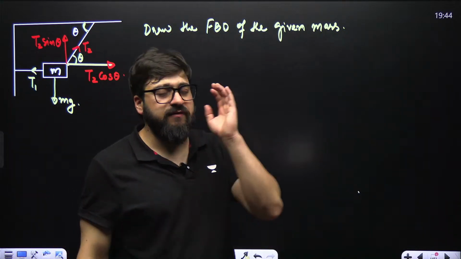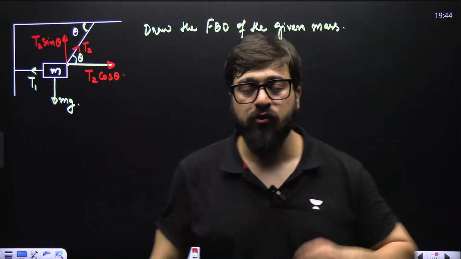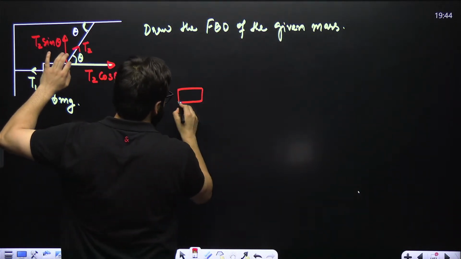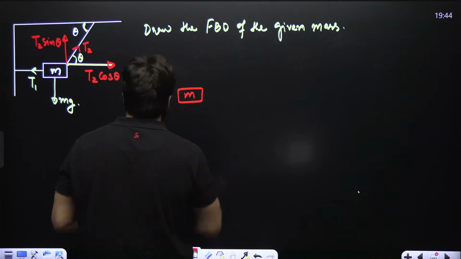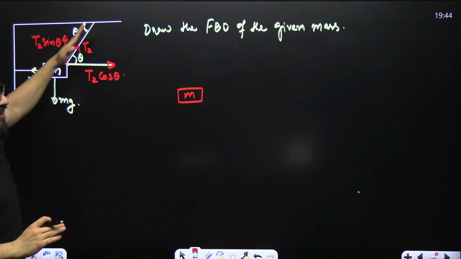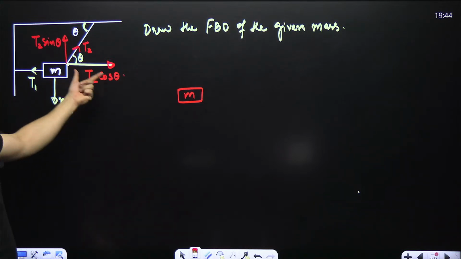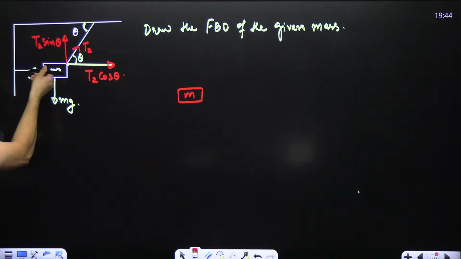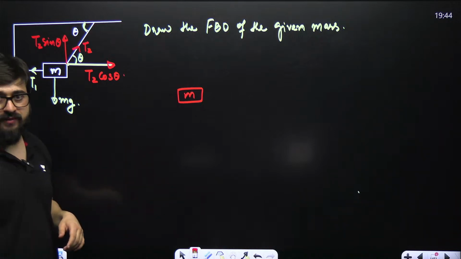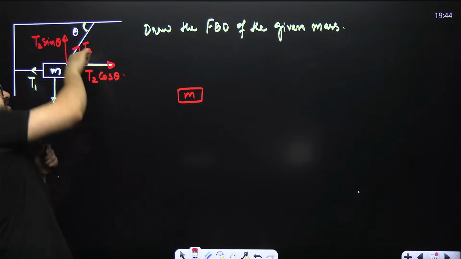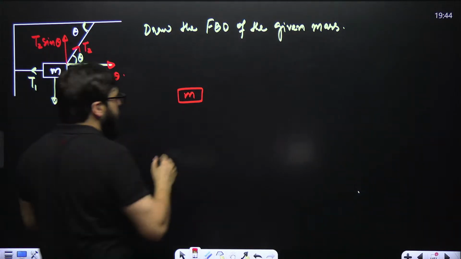Now we are done with drawing all the forces acting on the body. Now let's make this body over here. This is M. Guys, this was at theta. That's why I resolved this T1, this T2 over here into cos and sine. Here it is horizontal, that's why I'm not resolving it. So in this particular case, from the right side this is the force, and from the left side this is the force.